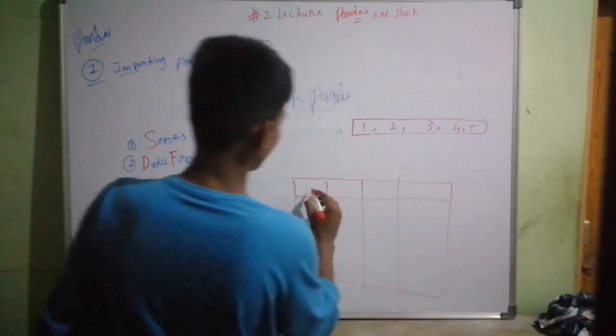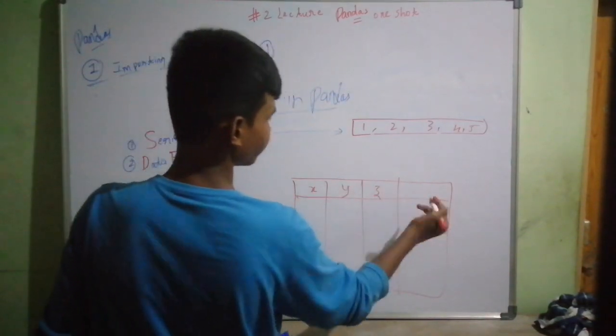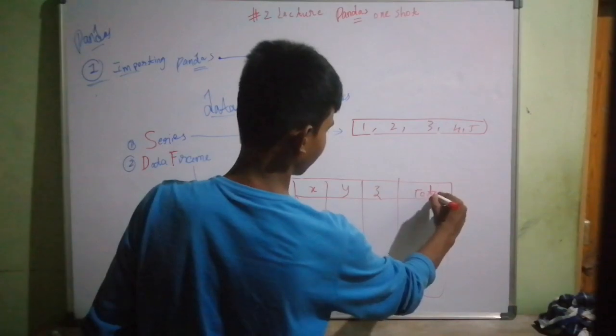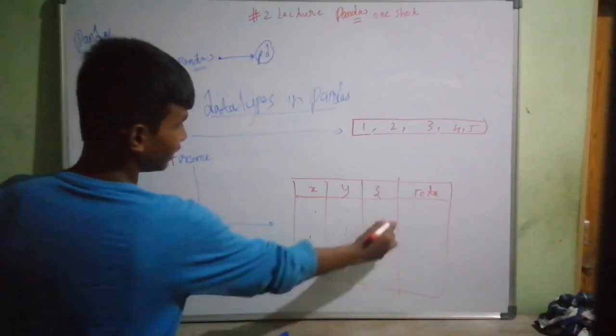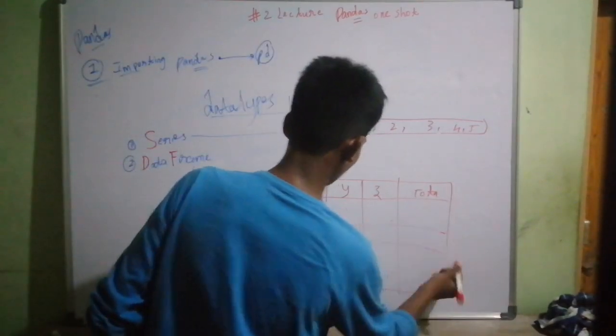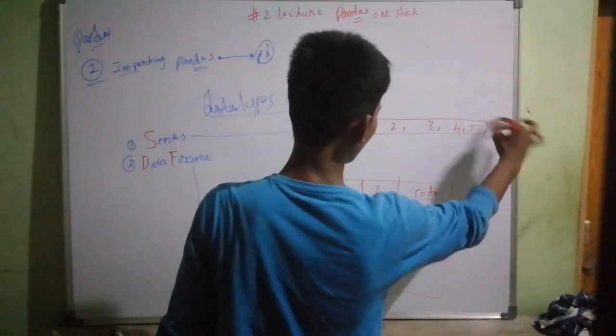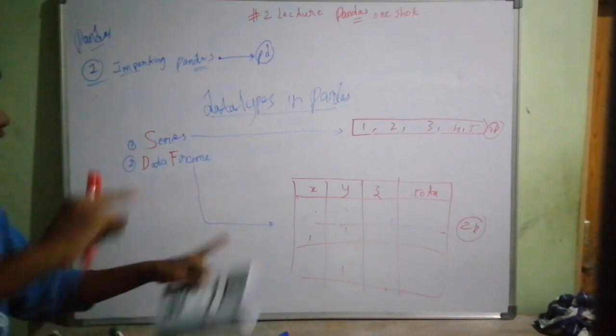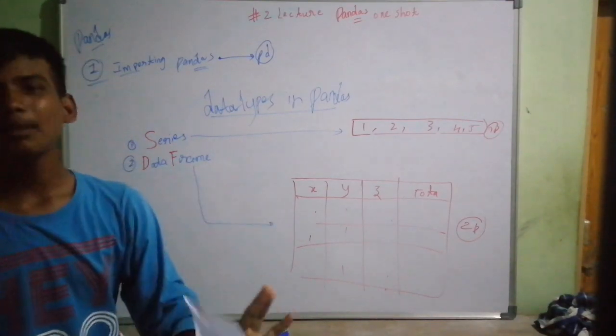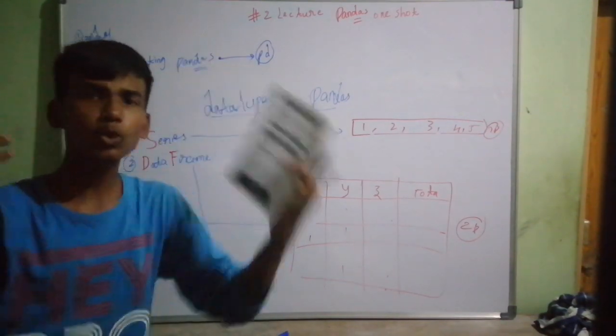It has some columns like X, Y, Z and total, whatever, and it has some information like this. It's a 2D, right? A DataFrame is 2D, while a Series is 1D. Series is 1D and DataFrame is 2D. That's all about it. Just think of it like that.